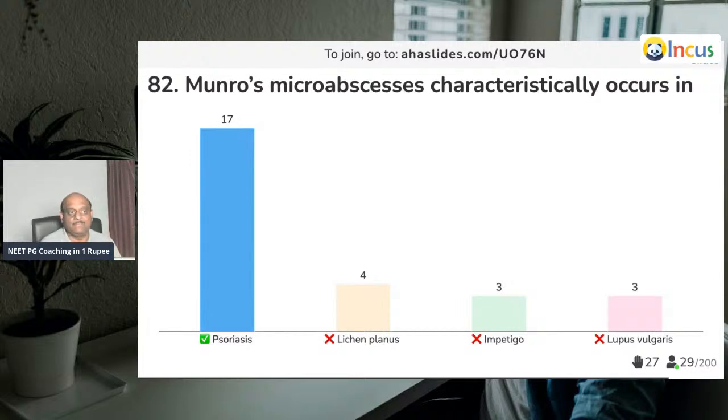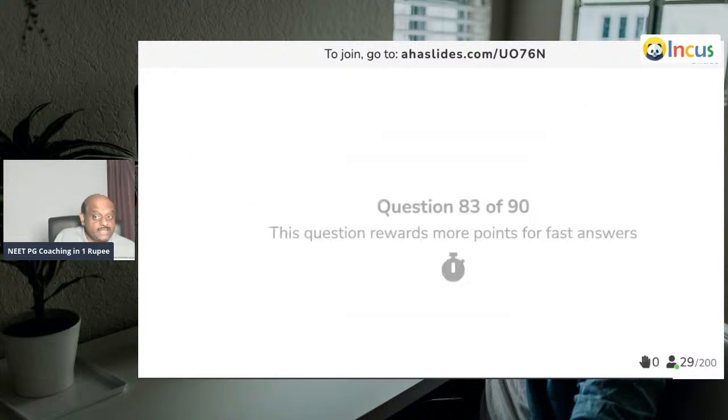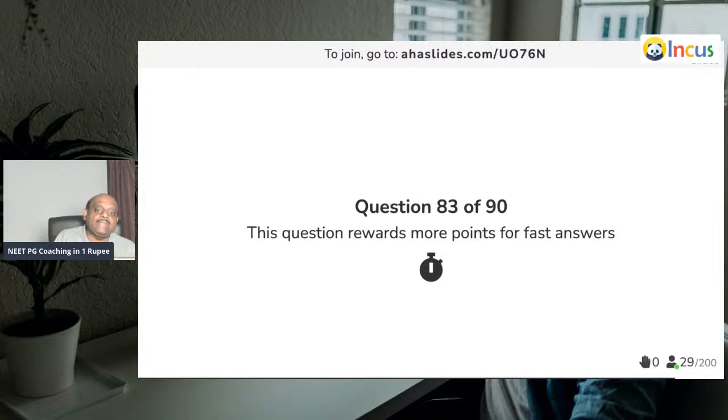Munro's micro abscess. Where do you see that? We see it in the case of psoriasis. Easy question.